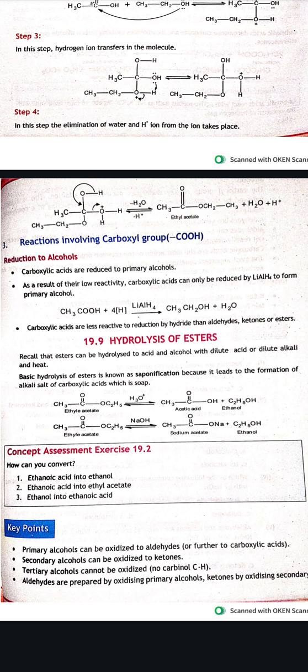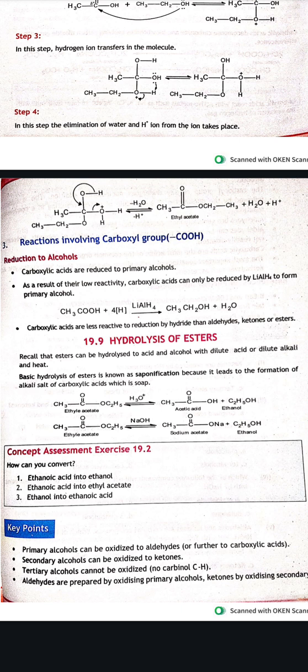By the hydrolysis of an ester, we get the acid and alcohol. Basic hydrolysis of esters is saponification, because it leads to the formation of the alkali salt of the carboxylate, which is a soap.